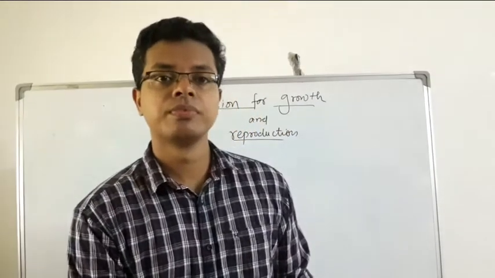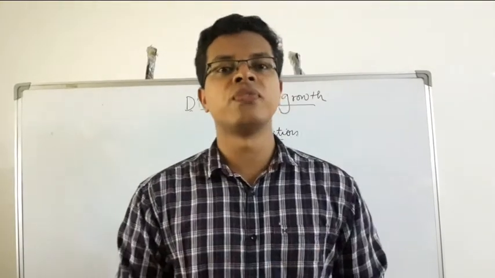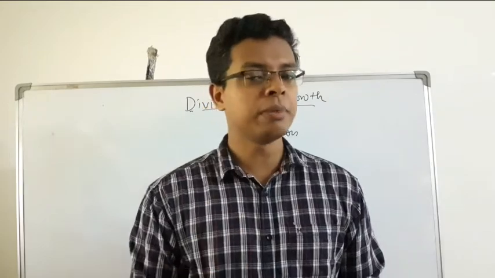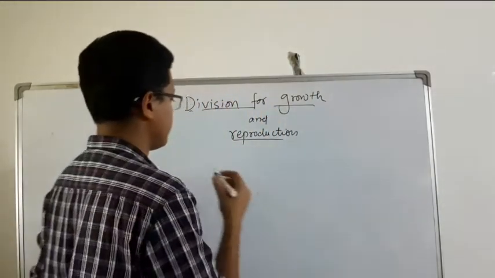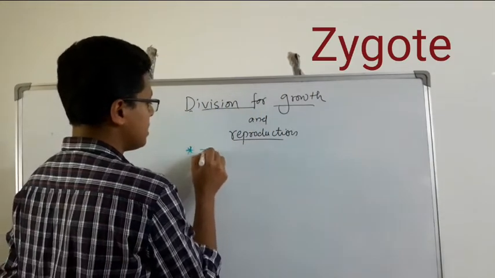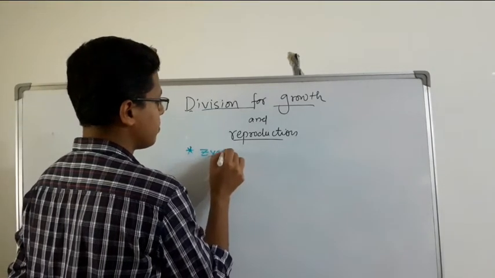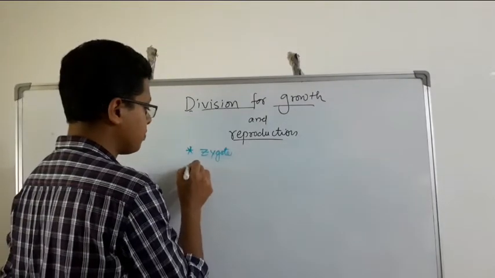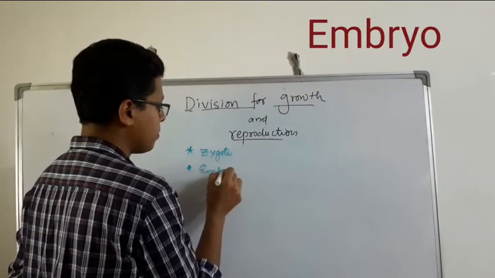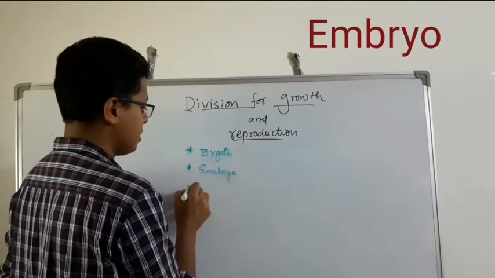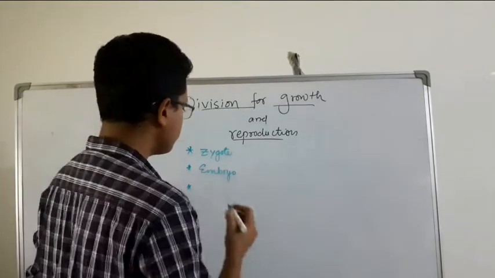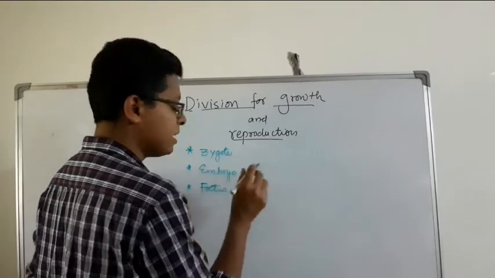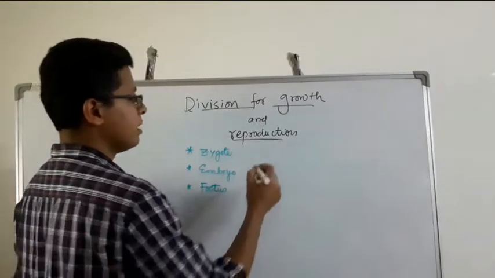Dear students, what are the different stages of human life? Can you tell me? Yes, first is the zygote. It is a single cell stage. Then we pass through the embryo, then the fetus, the fetal stage.